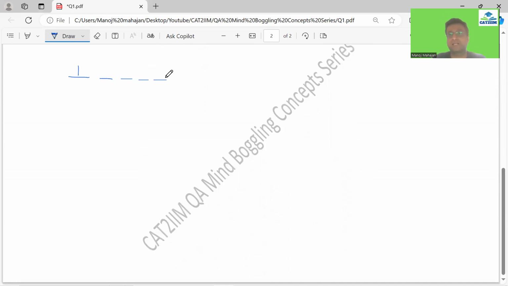Let's say I start the number with 1. Now repetition is not allowed, so we have only 4 choices so that it becomes an odd number, and for even, we have 5 choices. In terms of probability, the chance of becoming an odd number would be 4 by 9, and for an even number it would be 5 by 9. We have to calculate the difference, so the chance for an even number is more by 1 by 9.